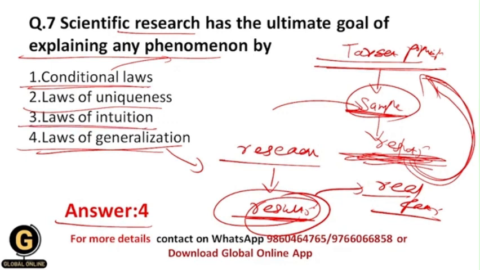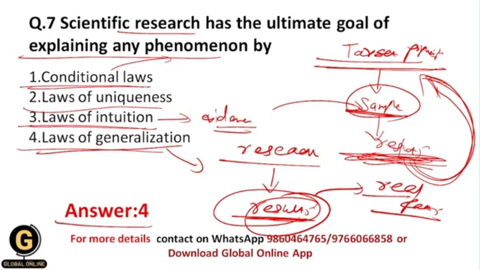Then laws of intuition means that basically we apply our intuitions to the result section of our research study. Here we don't use the evidence, or we don't rely on the evidence. We rely on our thinking power, on our thinking intuitions. So these are the laws of intuition.